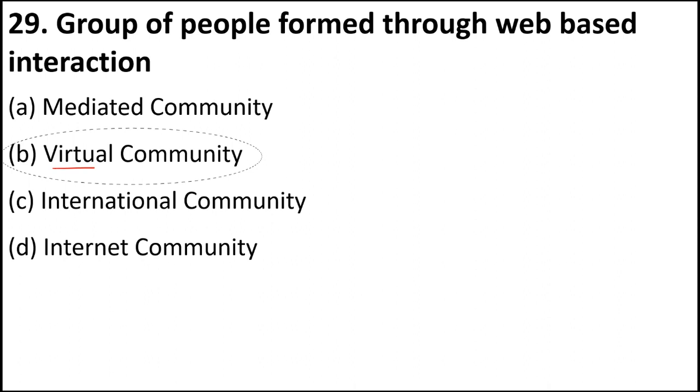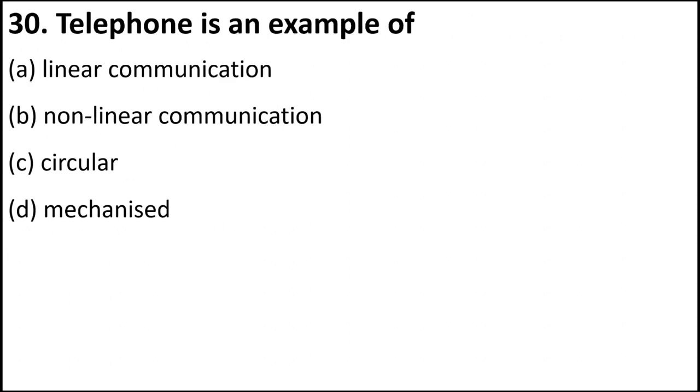So that group of people is called a virtual community. Physically they don't exist, but in the virtual world, like the world of computers and internet, it does exist. Telephone is an example of linear communication, non-linear, circular, or mechanized. The right answer is linear communication, because there is one way transfer of information in a telephone.